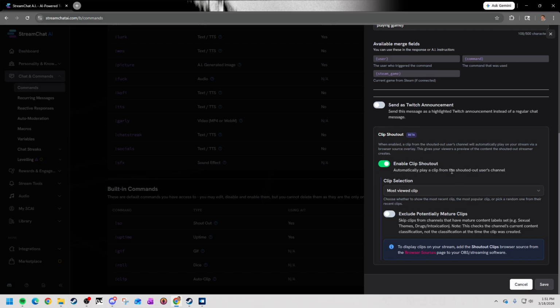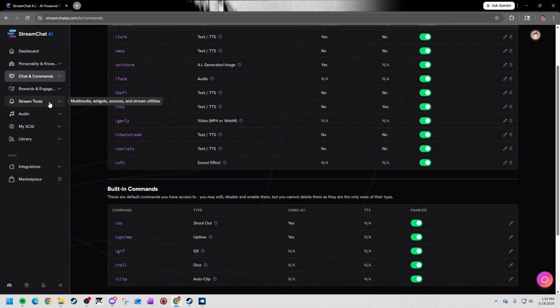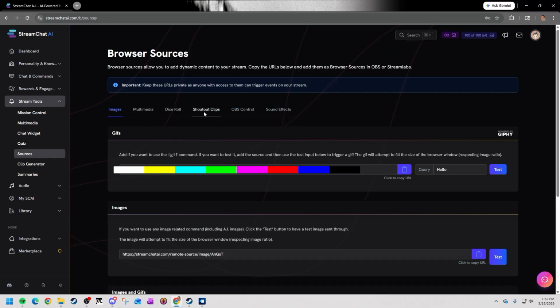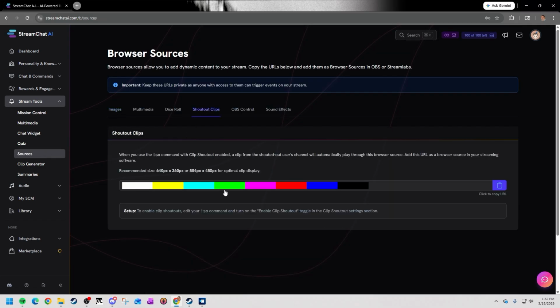This will automatically play the clip. You can select what type of clip you want to view, so their most viewed one, their recent one, or a random one. And if you want to exclude potentially mature clips, you can select this option here. Once you have this set up, you will need to go and add the browser source. You can click this option here to take you straight there, or you can go to Streaming Tools, click on Sources, and you will see Shoutout Clips where you can access your browser source from there.